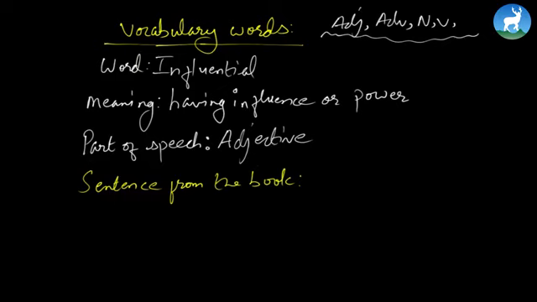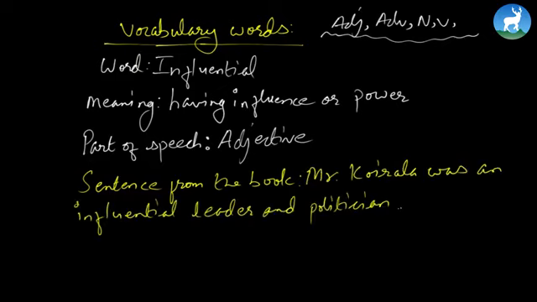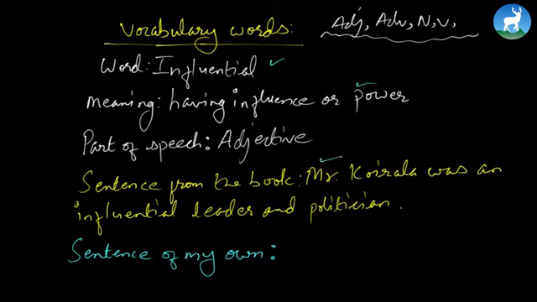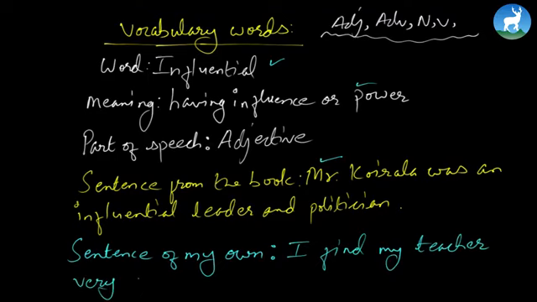For instance, here it's written, and it is from the book, remember that: Mr. Koala was an influential leader and politician. Now you can write a sentence of your own. You know the word, you know its meaning, you know how it is used in the book, so how about you write your own sentence using this very word, influential. You can write whatever you prefer, and of course you have to make a correct sentence. Maybe you can write, I find my teacher very influential.